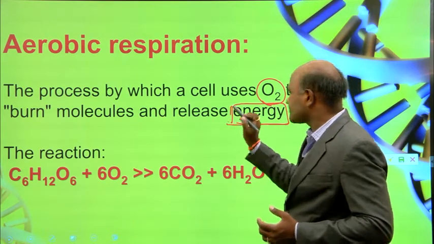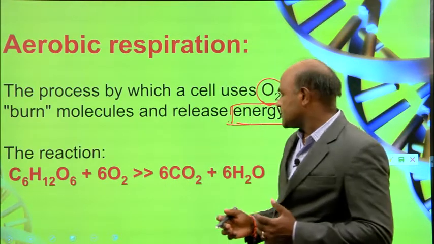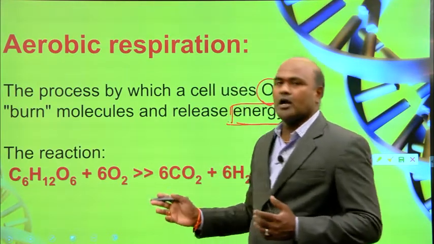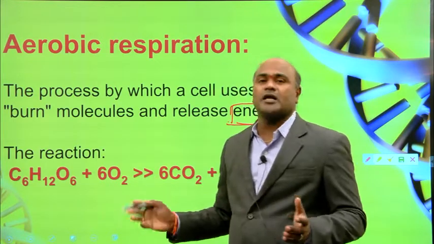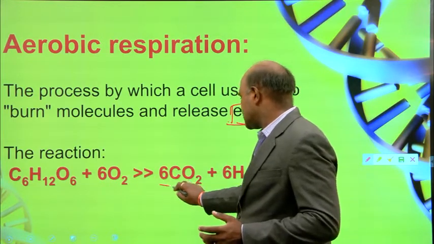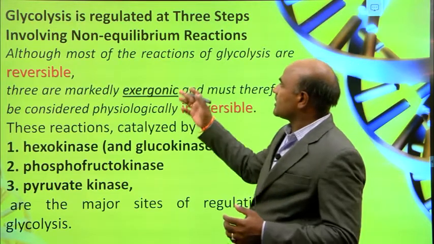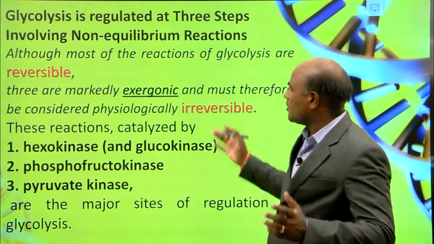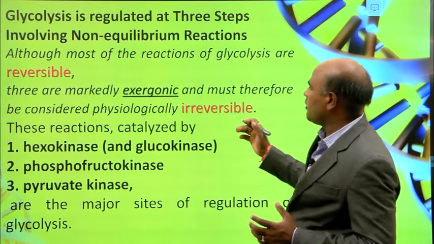So this is the reaction: C6H12O6 reacts with oxygen and produces 6 CO2 and 6 H2O. This is how the glycolysis process occurs.